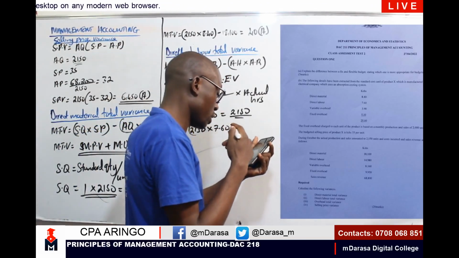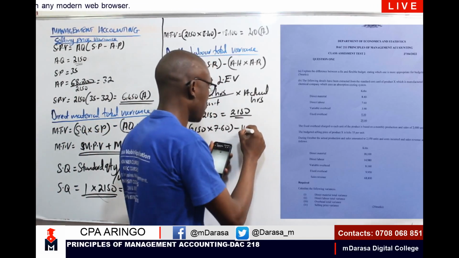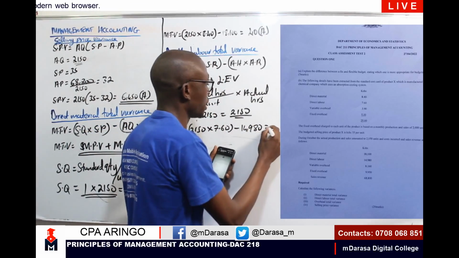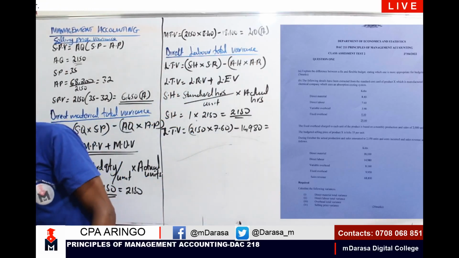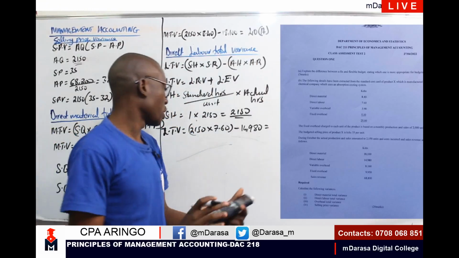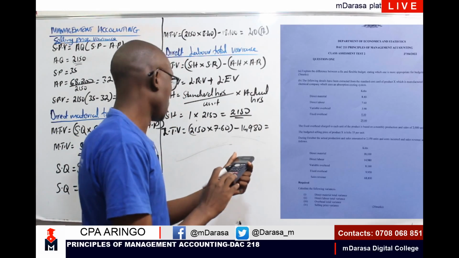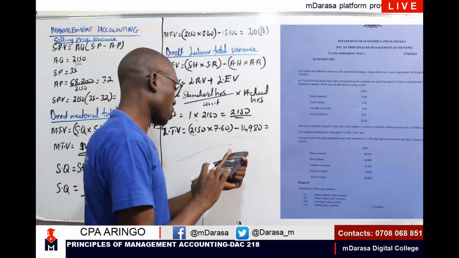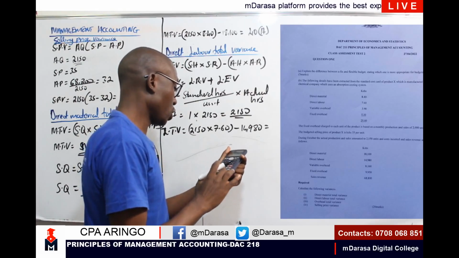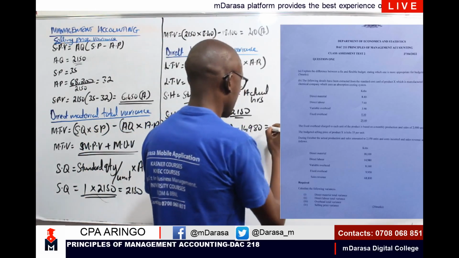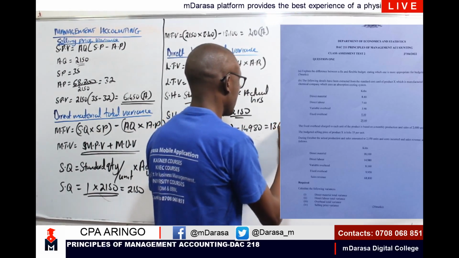I was given 49.80. I'm going to take it directly because it's the same concept as what you looked at earlier under material. So I should have 21.50 multiplied by 7.60 minus 14,980. This should give us 1360.